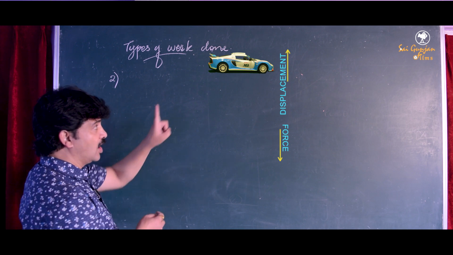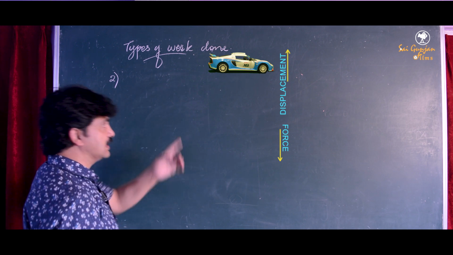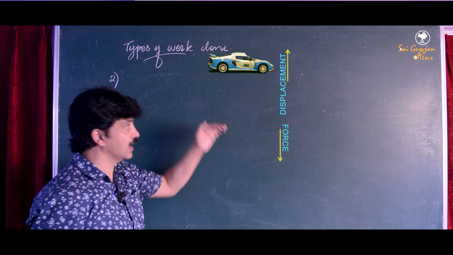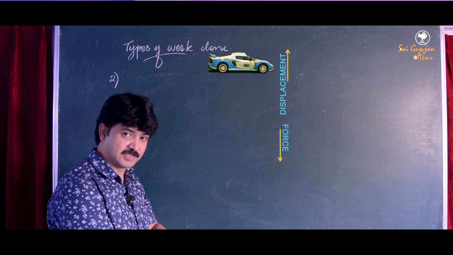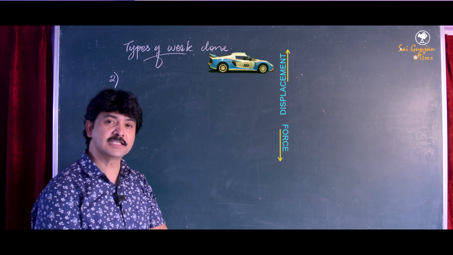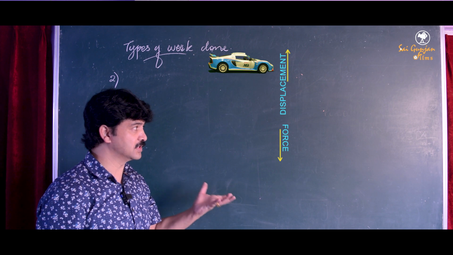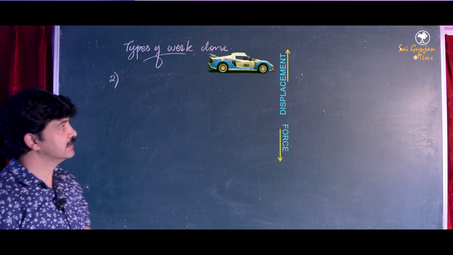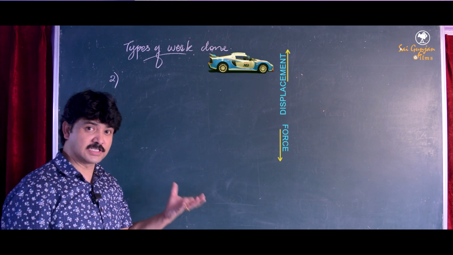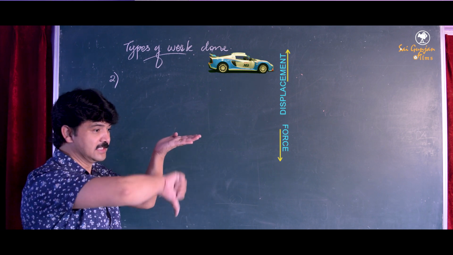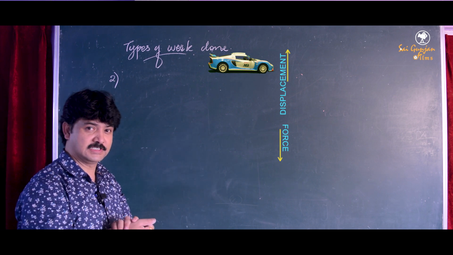So they are oppositely directed. So in this case, the work is done against the force of gravity, isn't it? Such kind of work is known as work done against force. So how do you define work done against force? Work is said to be done against force if the displacement is produced against the force.